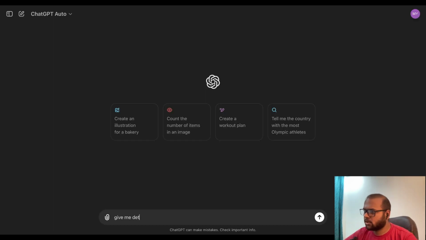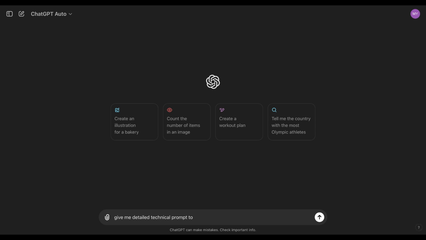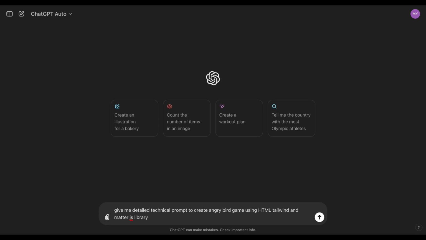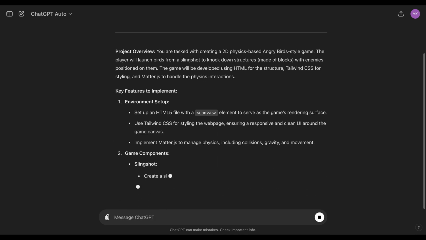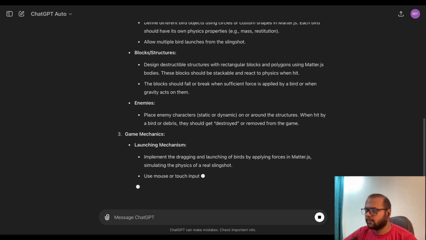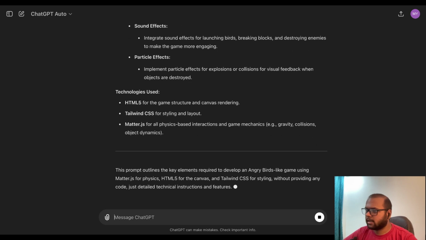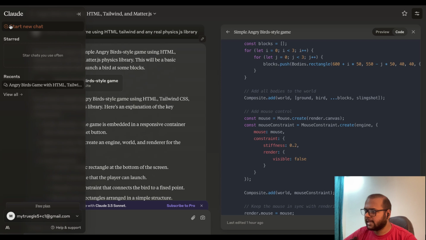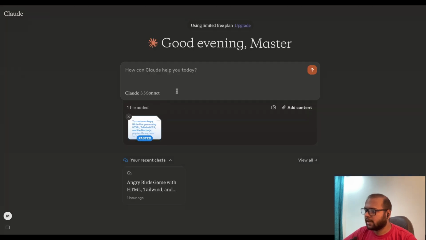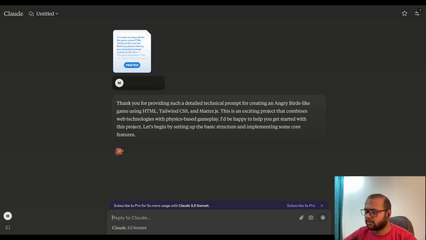I am using ChatGPT now to get a more comprehensive and accurate prompt. Let's ask for something detailed. Here is an improved prompt. I will copy it and take it back to Claude AI for a better result. We are back on Claude AI. Let's paste the detailed prompt and generate a fresh version of the code.